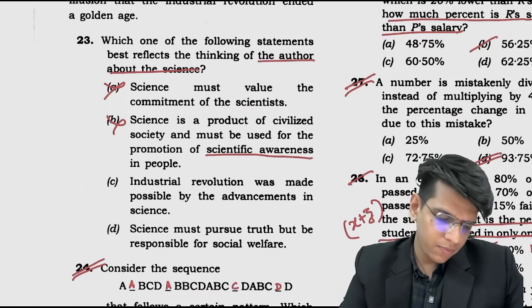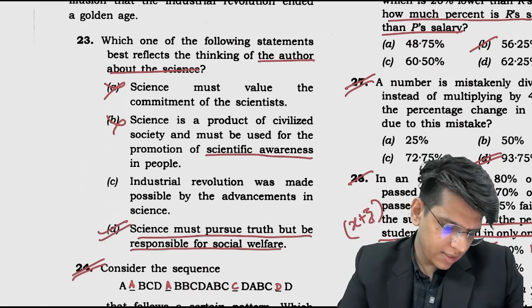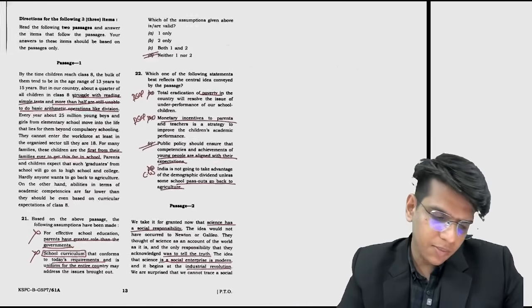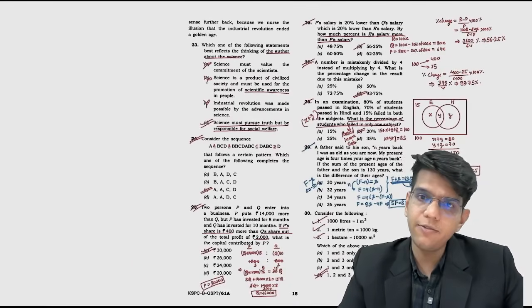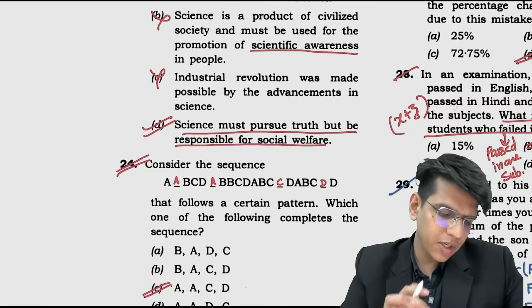Science must pursue truth but be responsible for social welfare. It is talked about in this sense, where there are multiple places they have seen. Science has social responsibility. Science must pursue truth but be responsible for social welfare. Directly connected to the passage here, right? That's why the answer is option D.